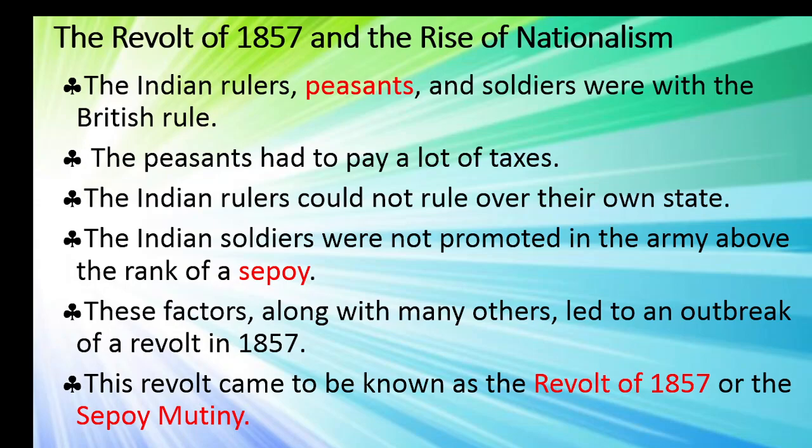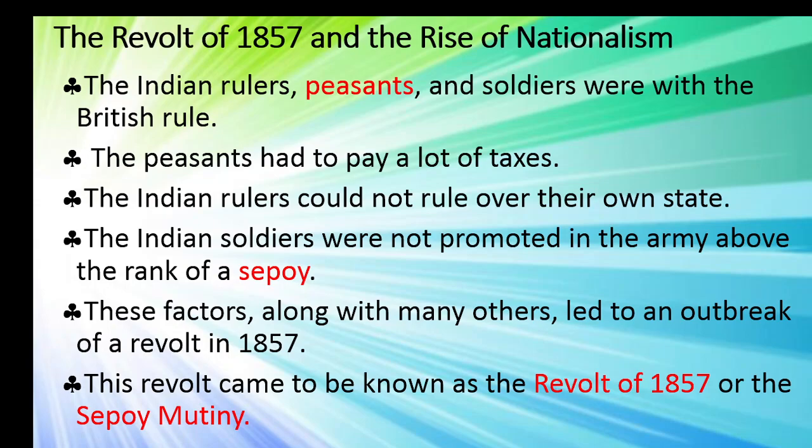In India, the Indian rulers, peasants and soldiers were under the British rule. The peasants had to pay a lot of taxes for their productions. The Indian rulers could not rule over their own state.